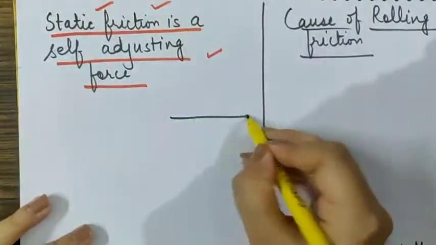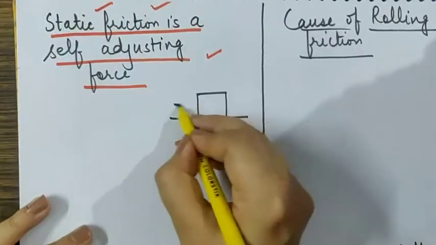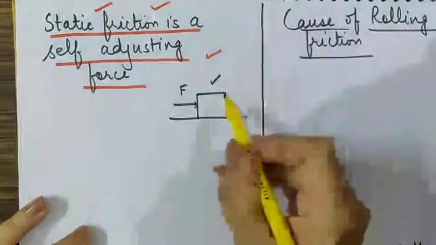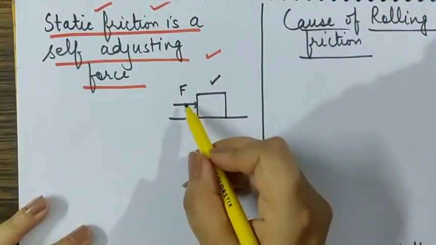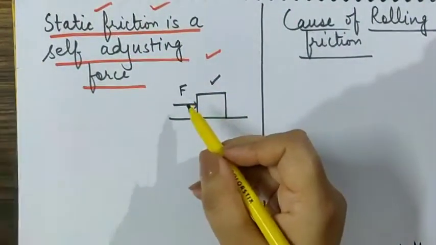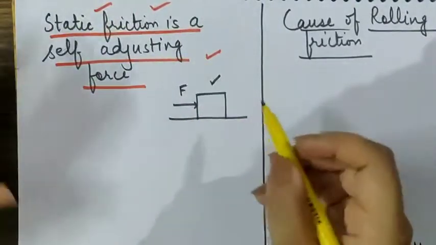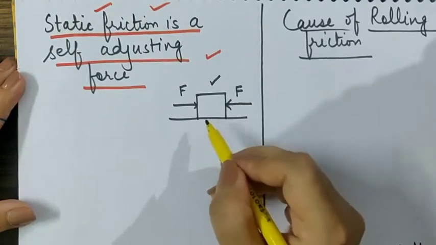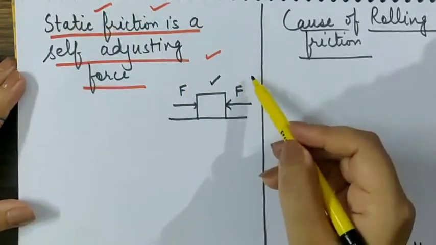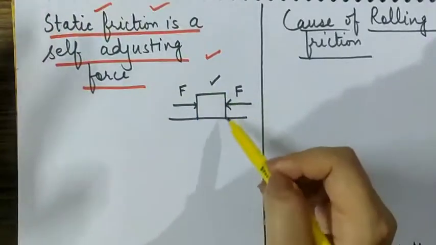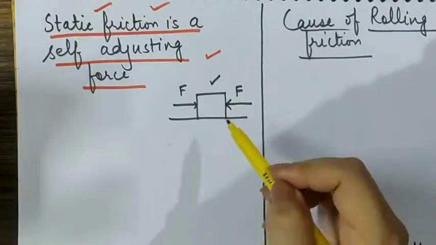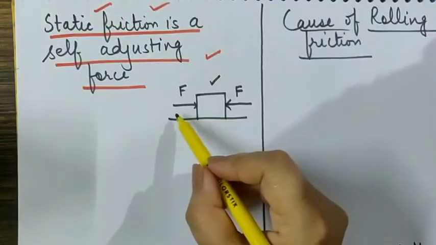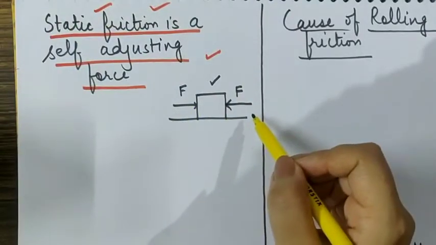Because we know if a body is present here and a single force is applied on the body, it must respond to that force, meaning the body must move to the right side because the force is making the body move to the right side. But if an equal and opposite force is acting on the block, it would not move because both the forces will balance each other. The same situation is happening when the static friction is arising, because we are applying the force on the body but the body is not moving.